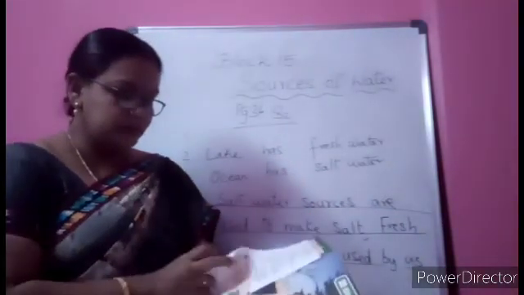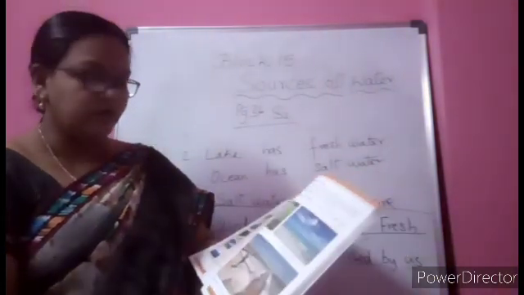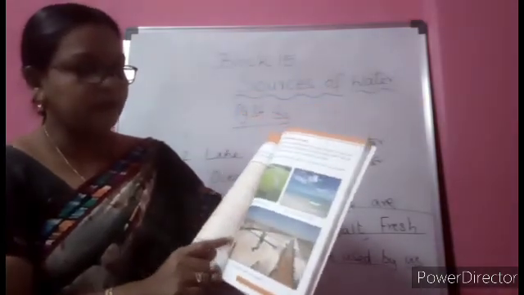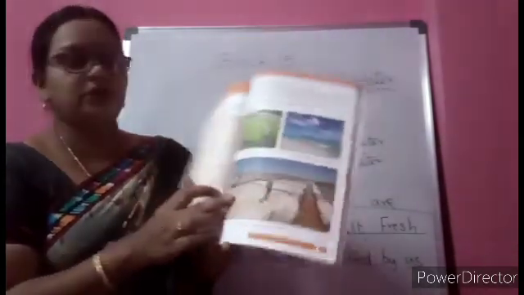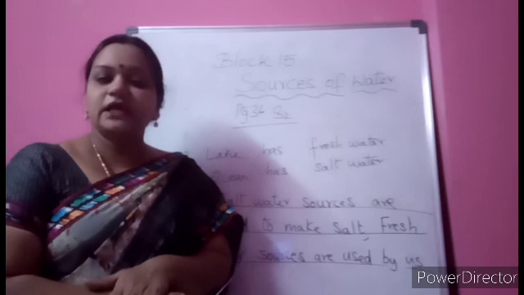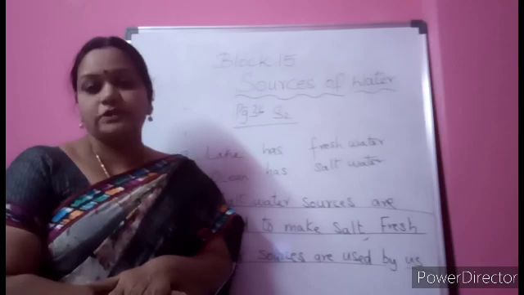Let us see what is given in our textbook also about this. See here, children, what a beautiful picture. You have the water body here, and here you see sources of water, and up to pages 94 and 95 we have completed. You can see a picture of how sea water is used for making salt. You can see the pictures of how they are making the salt, children. Then you complete this S2 part, and be ready for the next class for learning further about the water bodies, children. Bye bye, children.